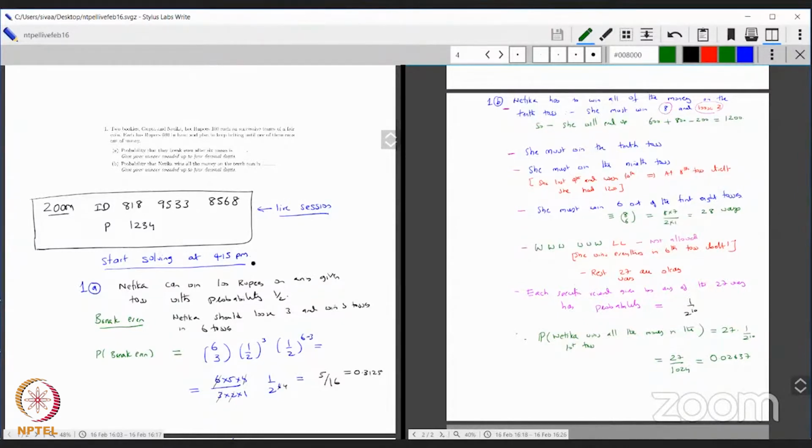So I started solving this at 4:15 p.m. The question was the first one on assignment 3. This is assignment 3 questions.